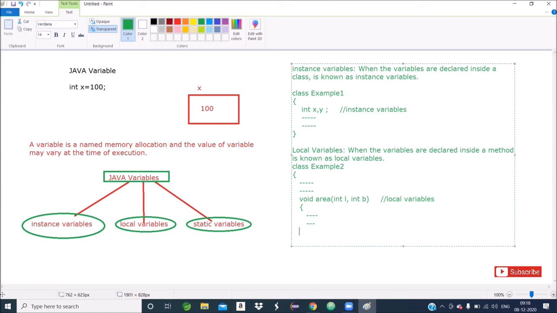Sir, I have a doubt. Where do we have to use int and where do we have to use void main? In Java programming, a method is preceded by void. Unlike C programming, here we are not declaring the return type as int or double.